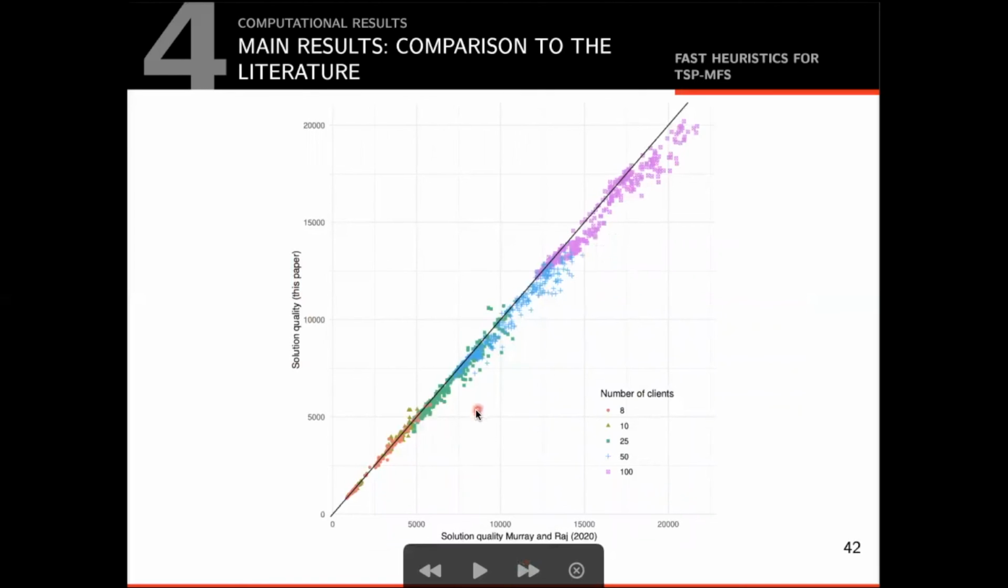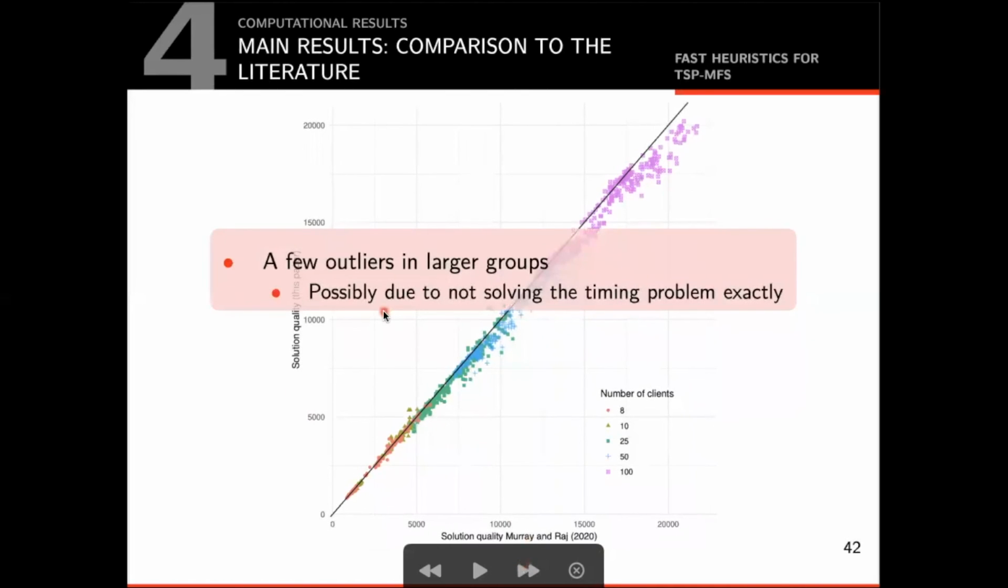To help with the comparison, this figure shows a plot of all the 1600 instances. On the x-axis we have the best value of Murray and Raj in seconds, and on the y-axis we have the best value of the proposed heuristic, also in seconds. As we can see, with the exception of some outliers that are probably due to not using a mathematical model to create schedules, our approach produces almost always better results, in particular for larger instances.